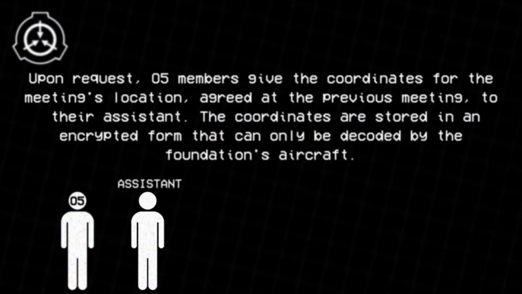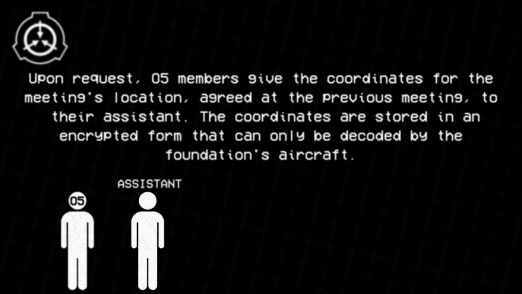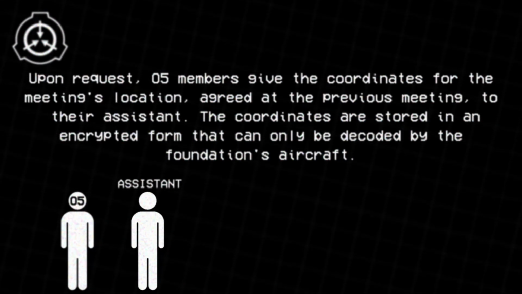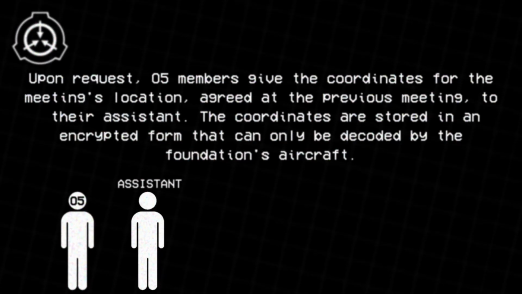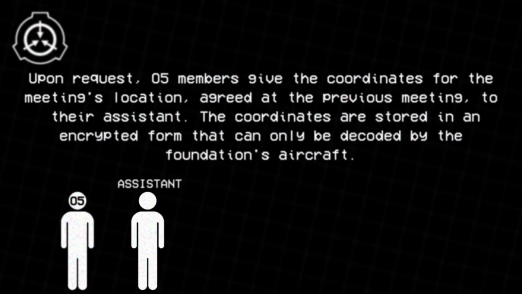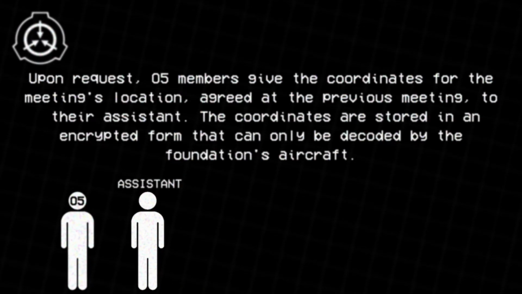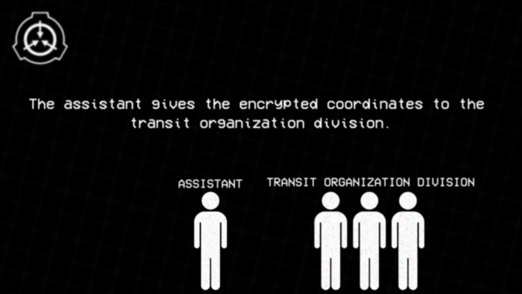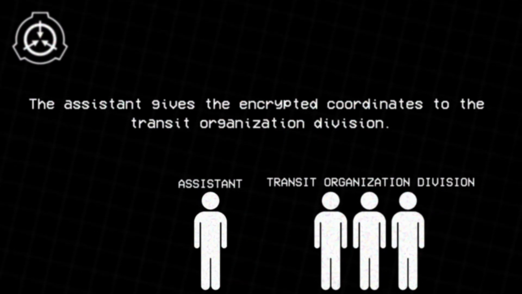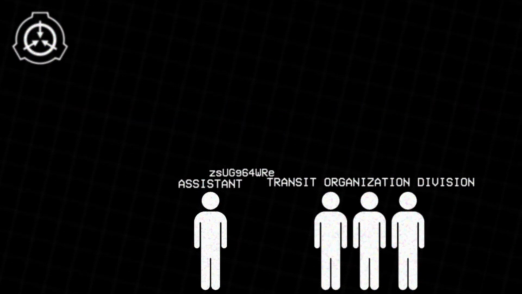Upon request, O5 members give the coordinates for the meeting's location, agreed at the previous meeting, to their assistant. The coordinates are stored in an encrypted form that can only be decoded by the Foundation's aircraft. The assistant gives the encrypted coordinates to the Transit Organization Division.